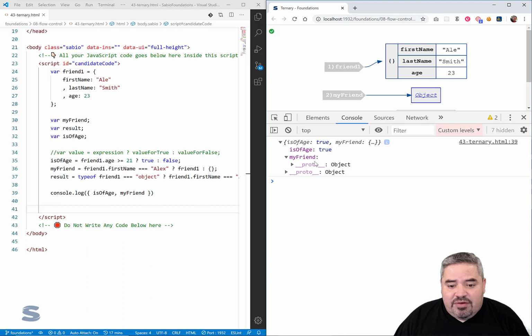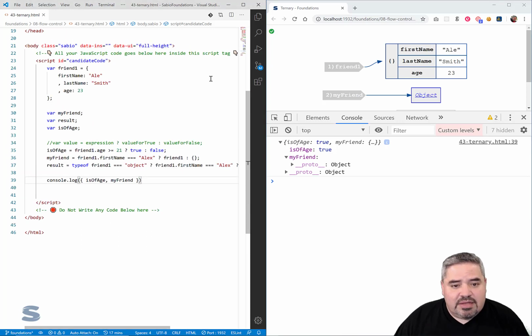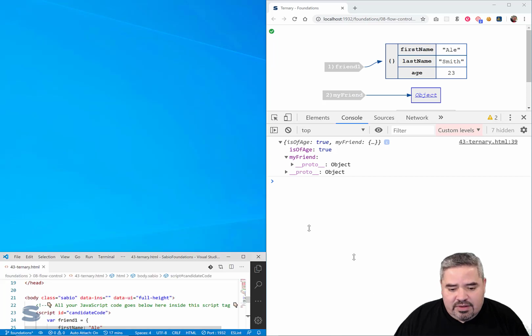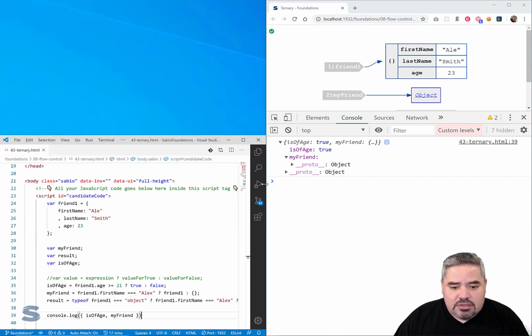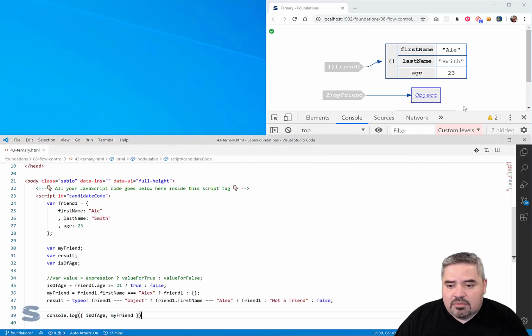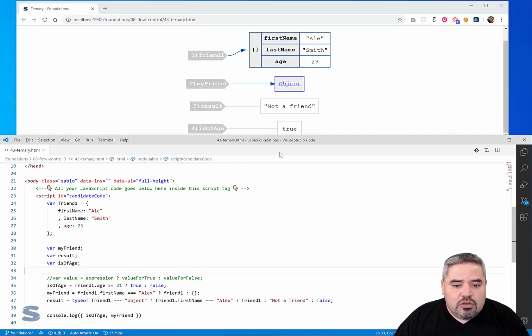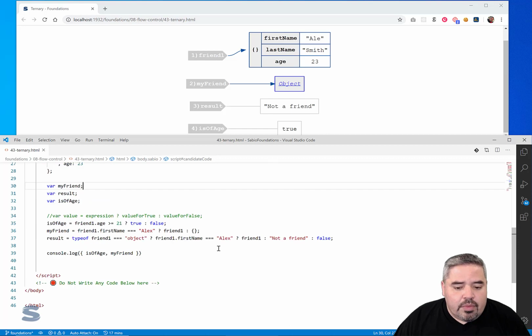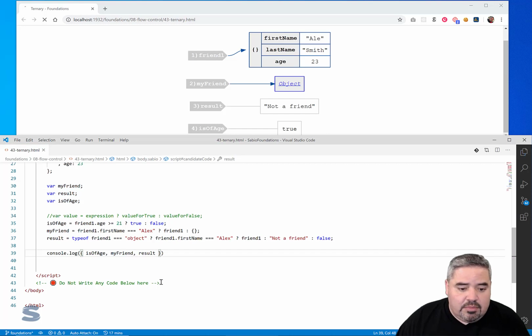And it comes back with my friend is this empty object. Why is my friend an empty object? Let's go see what that looks like. In fact, let me stretch this top and down. So the result is not a friend, right? And why is the result not a friend? Oh, I forgot to put my result over here. That's why this failed. I'm going to put that there.